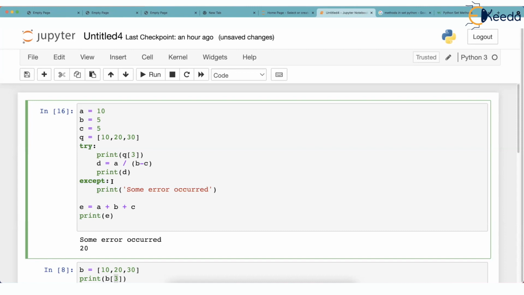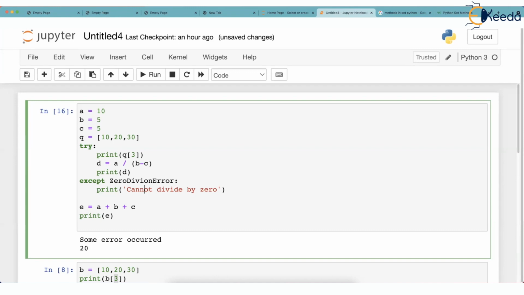See, the choice is yours. But my choice is basically I will always write a particular type of error, like zero division error, colon, and then I will describe it properly. You see, when we are having only one except, we can't describe the error. Here, if zero division error, I can say cannot divide by 0. I hope you are understanding. I can describe it properly.